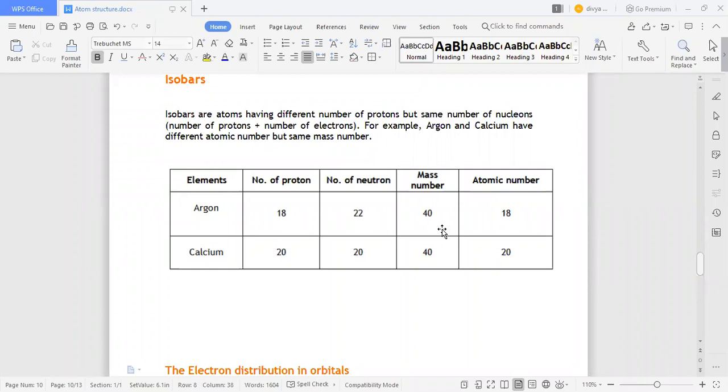Argon has 18 protons and 22 neutrons, calcium has 20 protons and 20 neutrons. So 18 plus 22 is 40, and 20 plus 20 is 40, right? The atomic number of argon is 18 and its mass number is 40, and the atomic number of calcium is 20 and its mass number is 40. Okay.